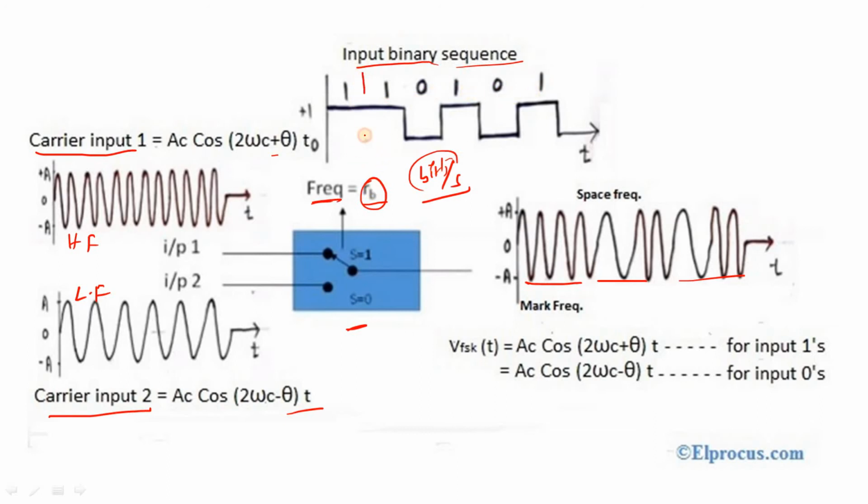For this particular duration, the logic 1, at that time S is equal to 1, so with the help of the switch, the switch is connected to input 1. Whatever the signal portion of equal length of duration, this wave passes through like this. That means the output will receive this duration wave. The same resultant wave is observed at the output section.